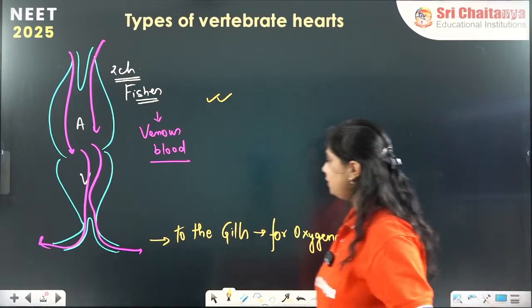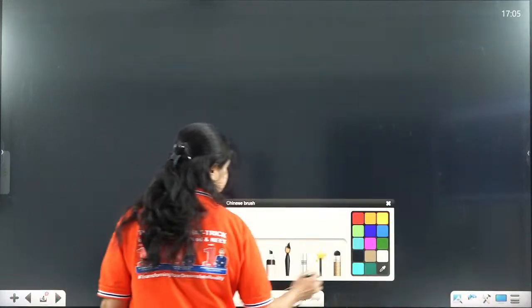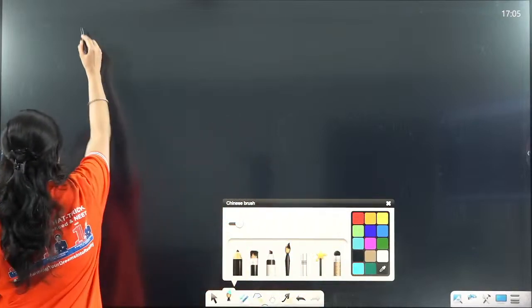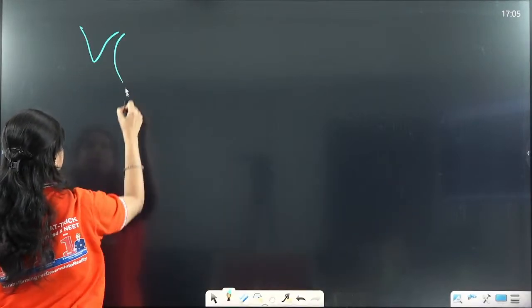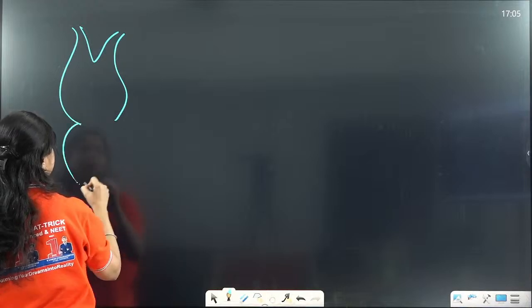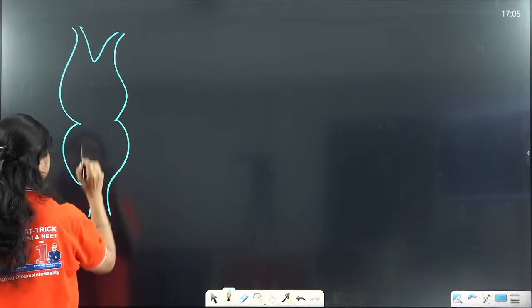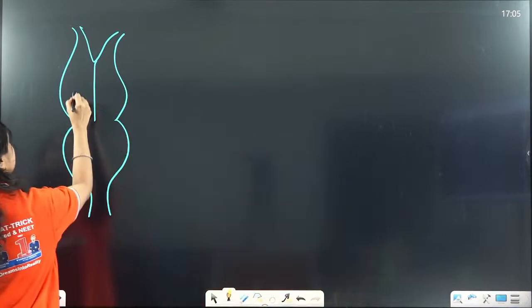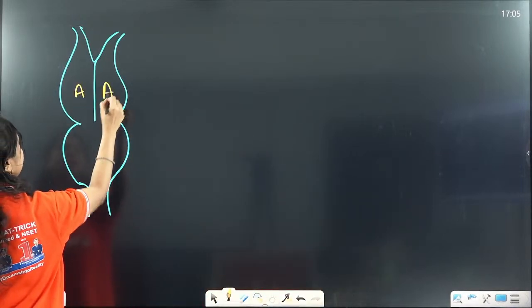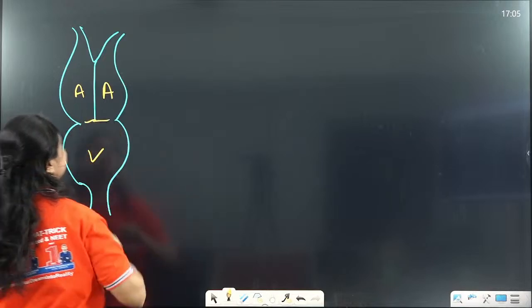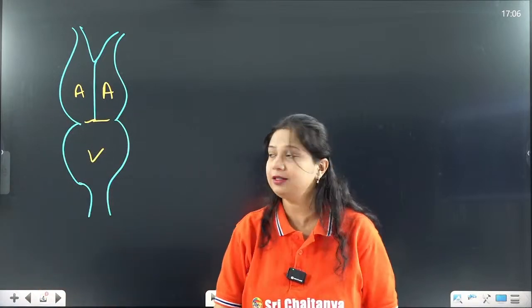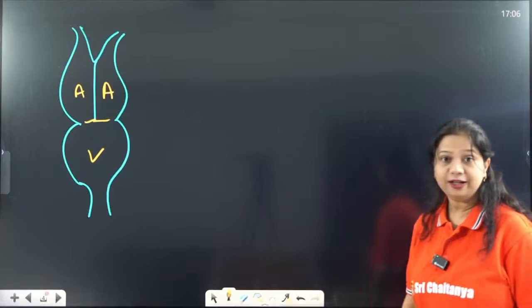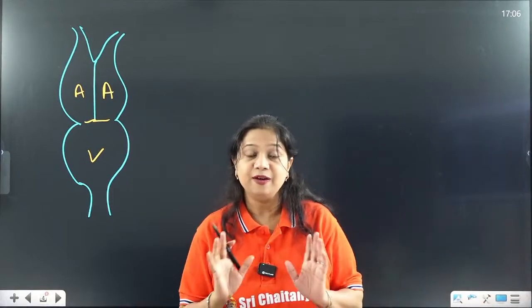Now we are coming to the three-chambered heart. What all structures are there? There is a right atrium, a left atrium and one ventricle. So right atrium, left atrium and one complete ventricle.